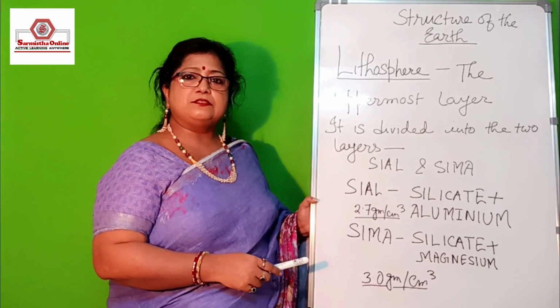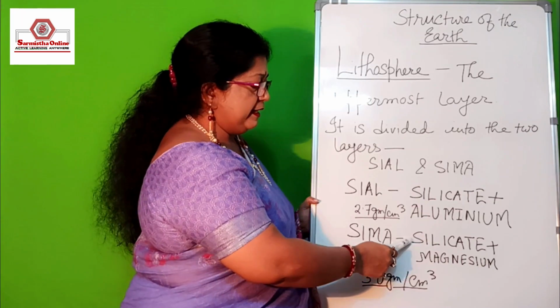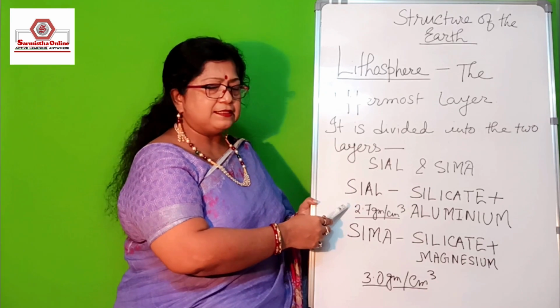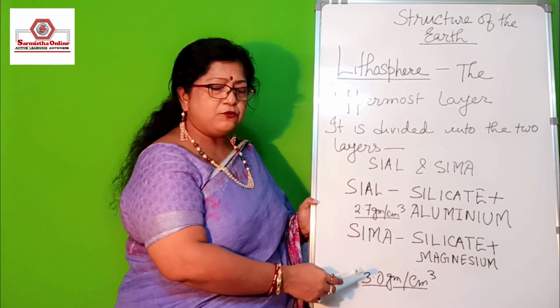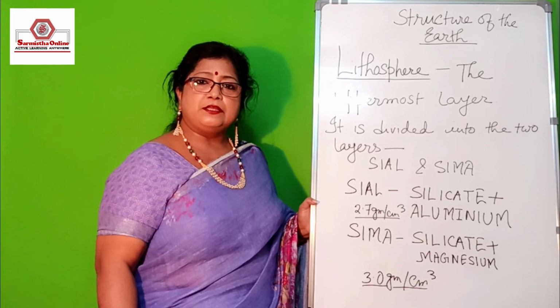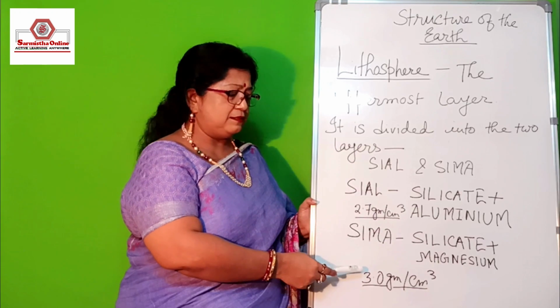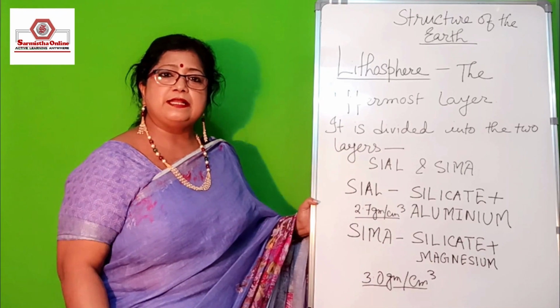The second layer of the lithosphere is called the Sima. The composition is silicate and magnesium, and the density is higher, 3.0 gram per centimeter cube. So if you compare the Sial layer and the Sima layer, the Sima layer is more dense and heavy.